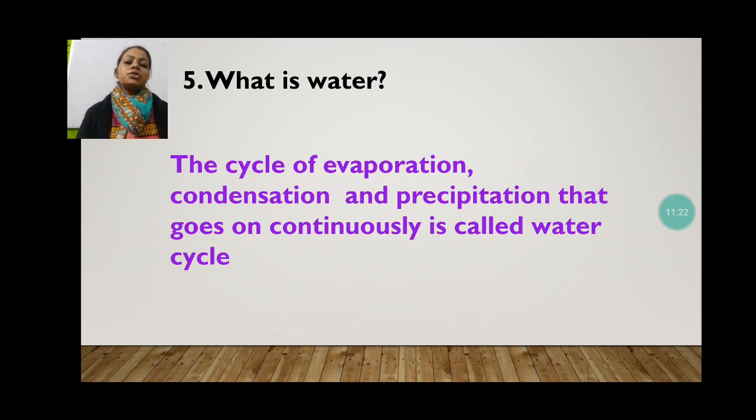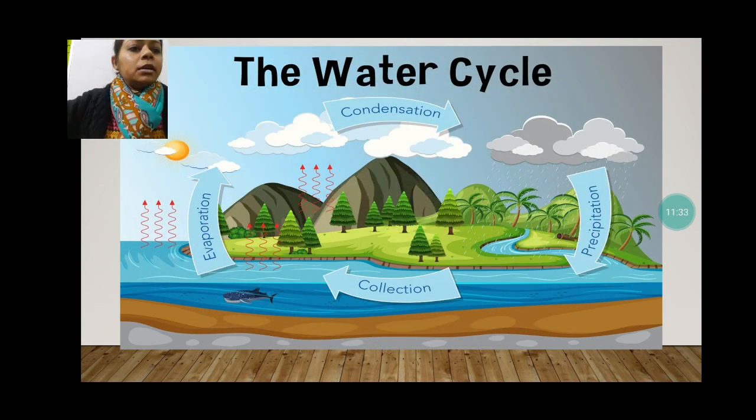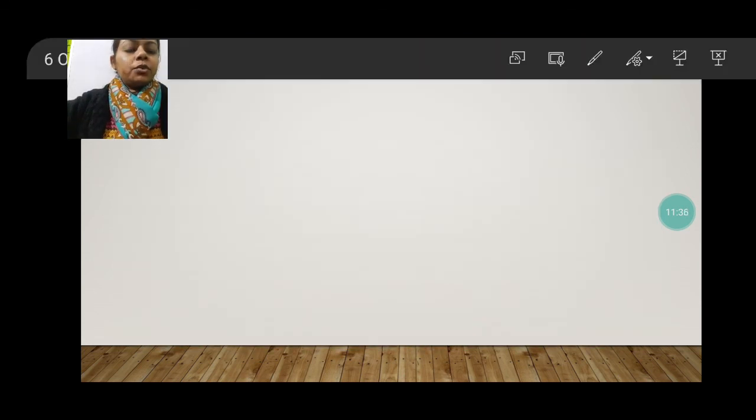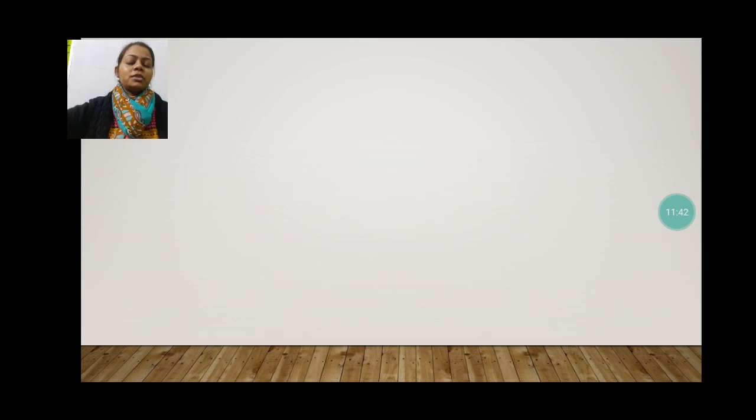In our nature, this process goes on a continuous basis. So this is known as the water cycle. Let's see the picture of the water cycle. You can see the water cycle picture in your book.